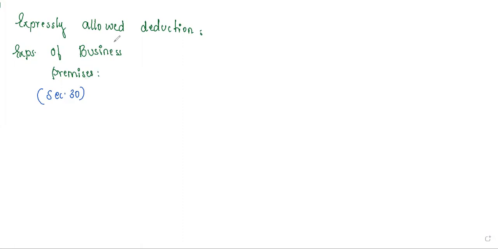So what are the expenses of business premises? How are we going to treat them?